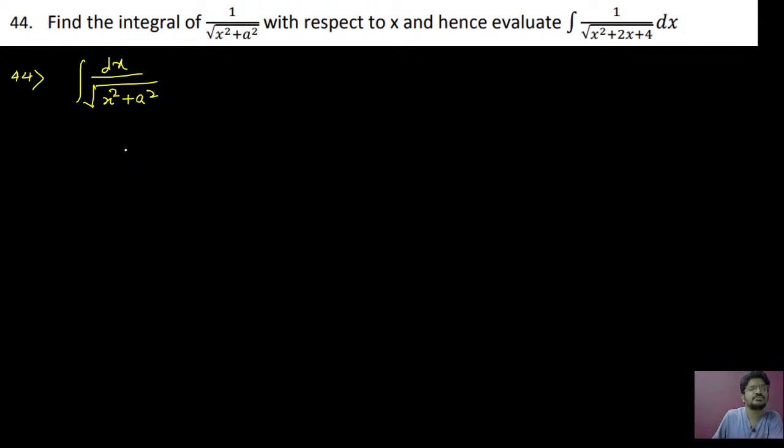Clear? Okay. I will put x is equal to a tan theta, and tan theta will be equal to x by a.